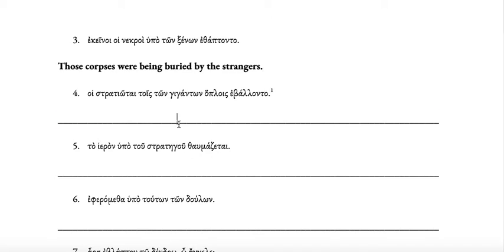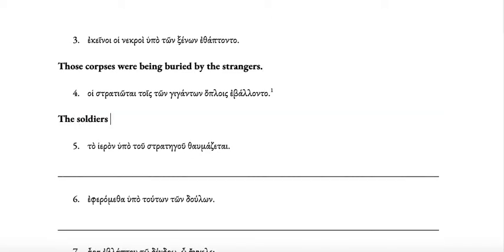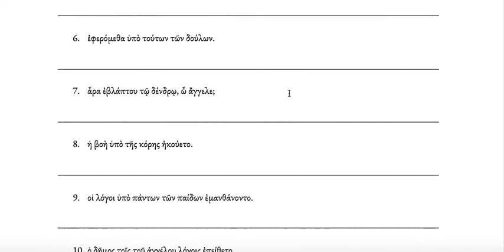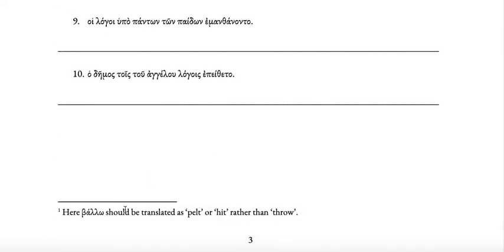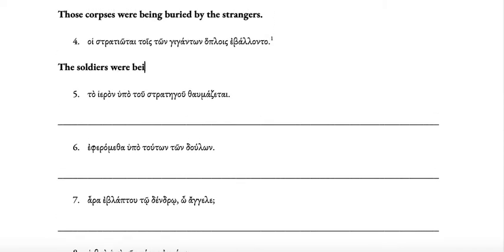Then, in number 4, hoi stratiotai, that is the soldiers. And then eballonto, now literally that means were being thrown, although I've put in a footnote here which says that ballo in this case should be translated pelt or hit rather than throw. So the soldiers were being pelted or were being hit, tois ton gigantwn hoplois.